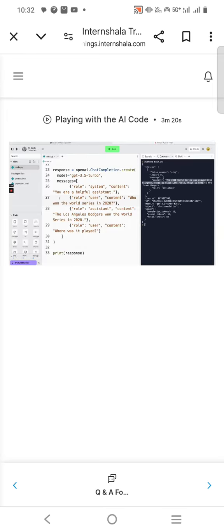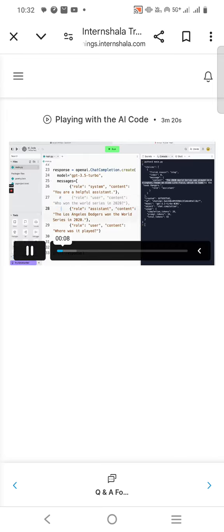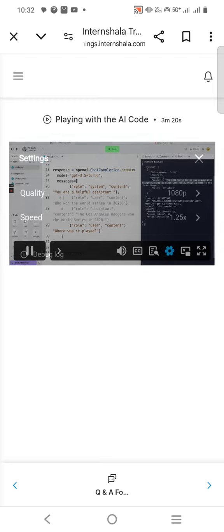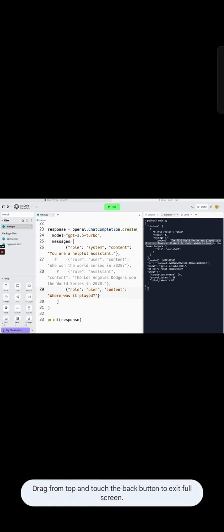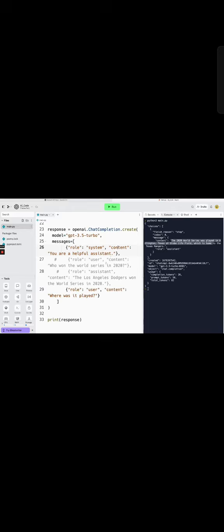I'm going to just simplify this code of mine. So I'm going to comment this out. Remember, we had learned earlier in commenting, when we put a hash, a code becomes a comment. So that means this part is not going to take any action. Now here, the system is being assigned the content: You are a helpful assistant.